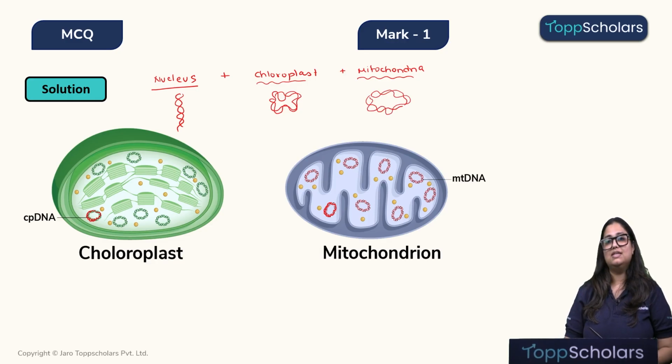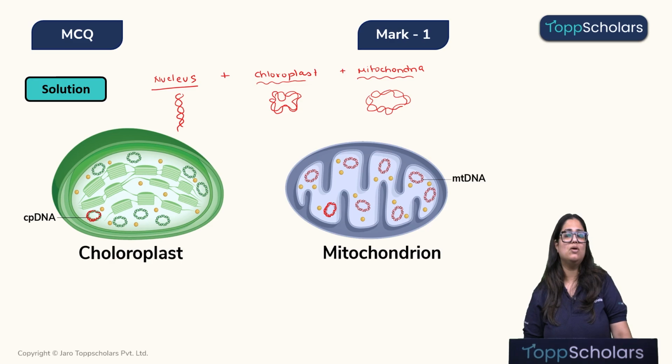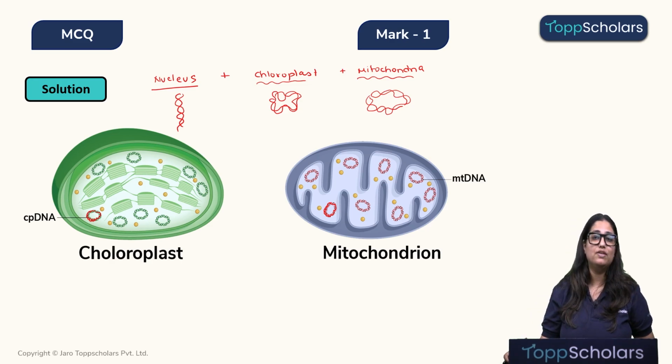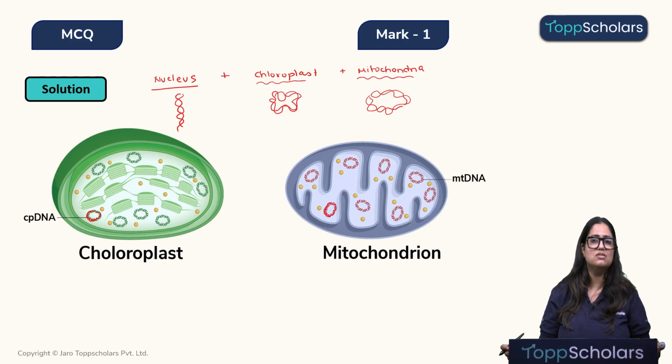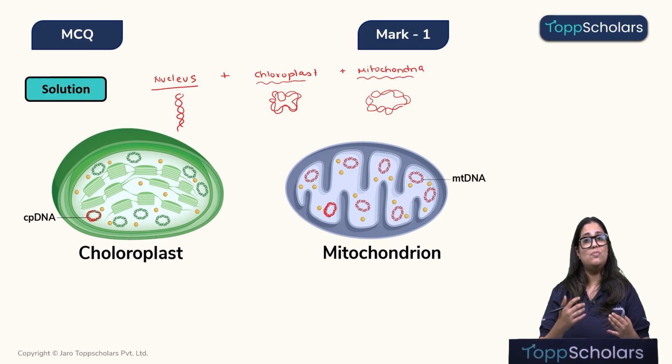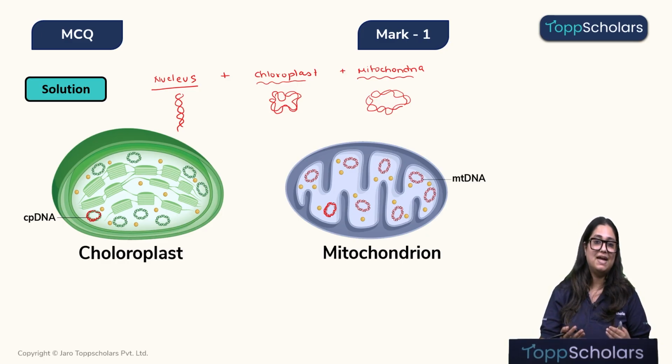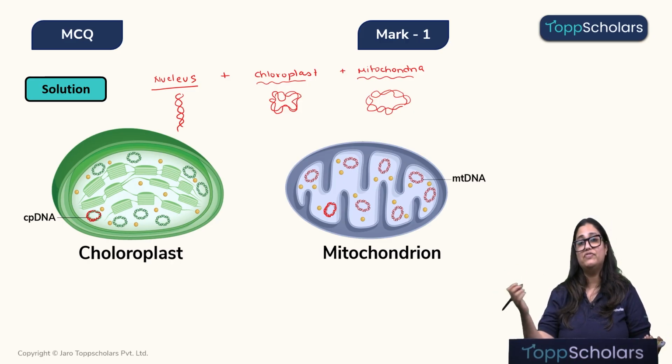Now, children, you might think, why only these 2 cell organelles have DNA of their own and what advantages does it provide? Since chloroplast and mitochondria have their own personal DNA, they can replicate on their own without waiting to get any command from the nucleus. Yes, so chloroplast, children, when the conditions are favorable, will quickly replicate and have more copies. From 1, it can even have 10, some may even have 15.